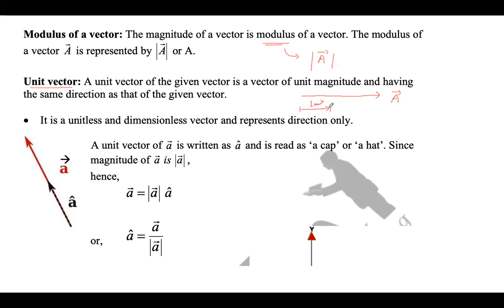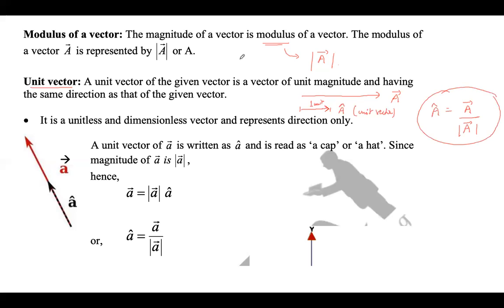So if the magnitude is 1 unit and the direction is the same as this vector, we represent it as A cap, and it is known as a unit vector. So how to find the unit vector: vector A divided by its magnitude gives you the unit vector. Okay, so this is how you find a unit vector.